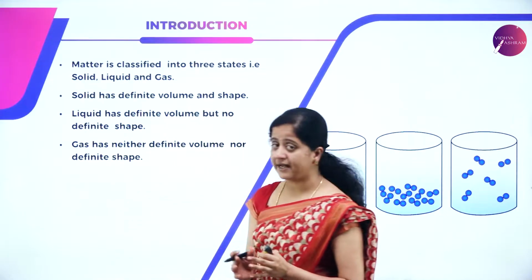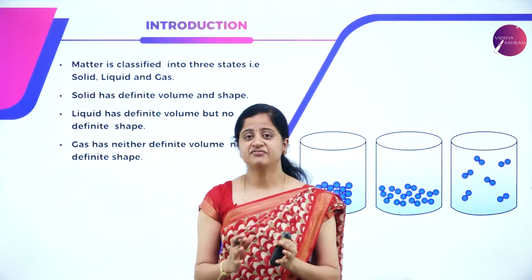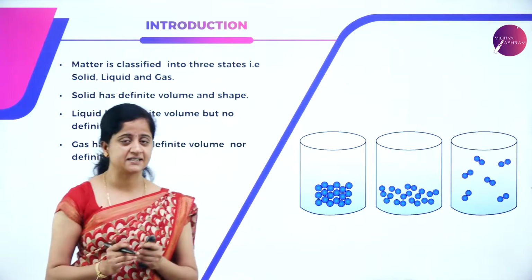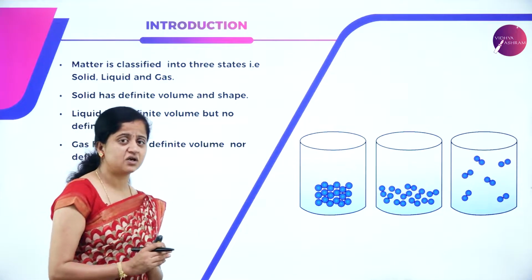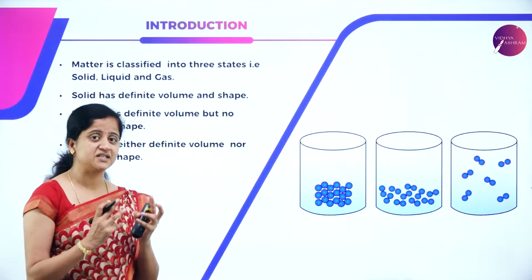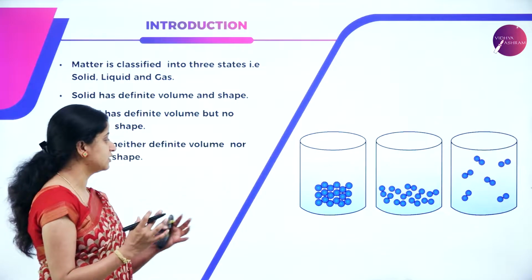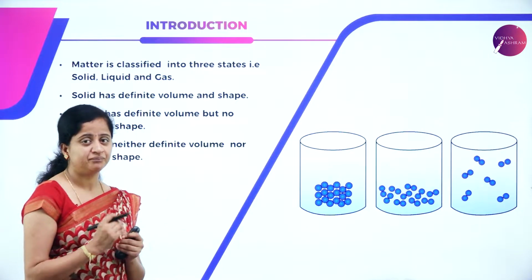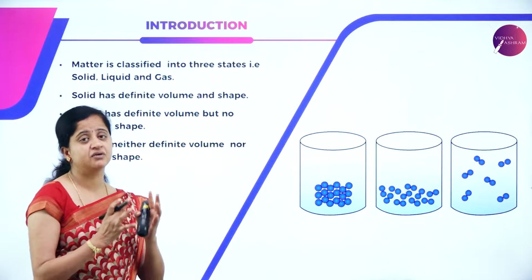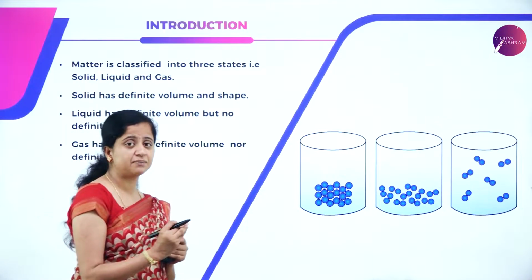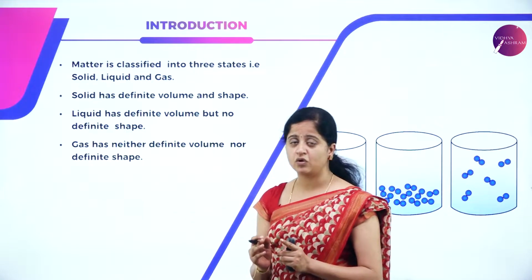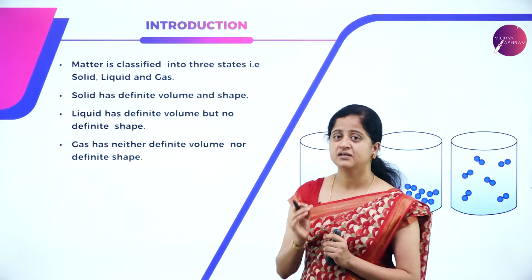We all know that matter is classified into 3 states as solids, liquids and gases. How do we differentiate this solid, liquid and gases? Solid has definite volume and shape because the molecules in solids will be tightly packed, and liquids do not have a definite shape but it has a definite volume. Liquids will take the shape of the container in which we place it. So it has a definite volume, it doesn't have a perfect shape.